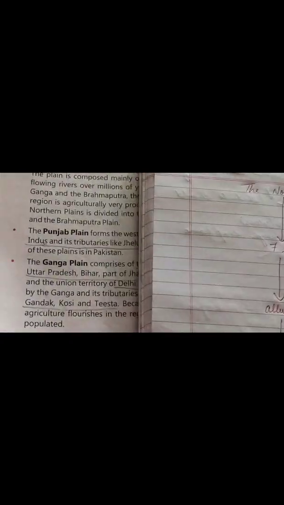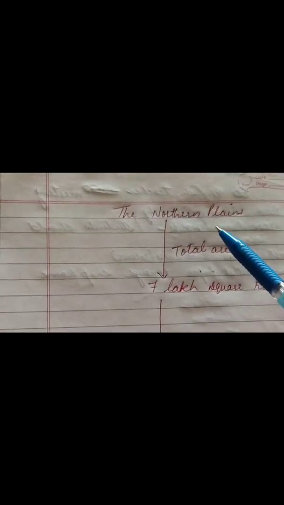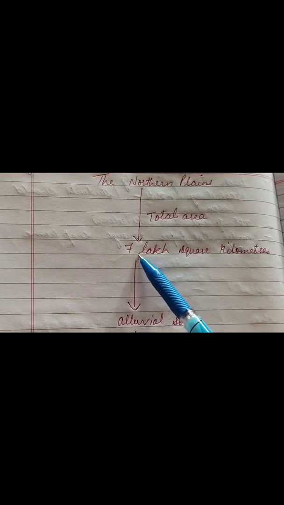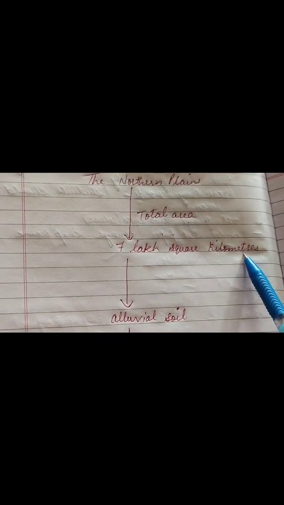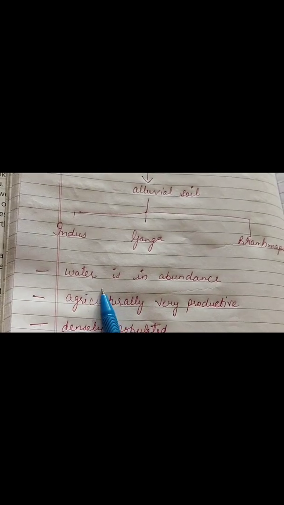So what is told in this is that our northern plain has a total area of 7 lakh square kilometers, and it has very good alluvial soil because of rivers flowing over millions of years. Then it is formed by three rivers, the Indus, Ganga and Brahmaputra. Because of these rivers, the northern plain has a good source of water.